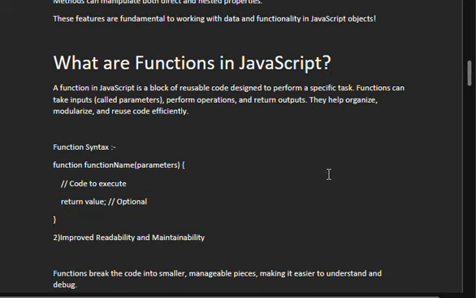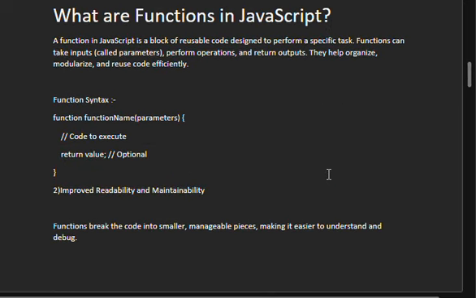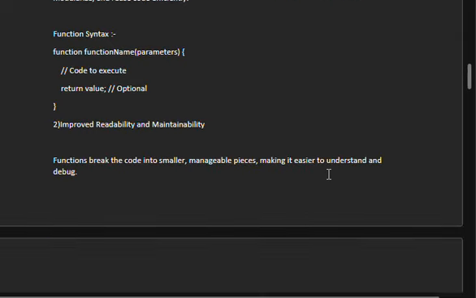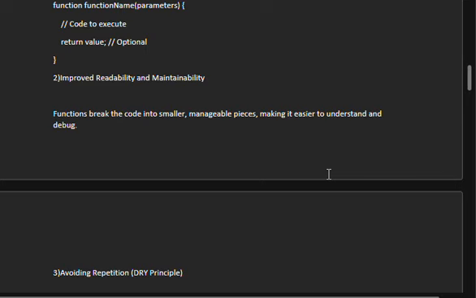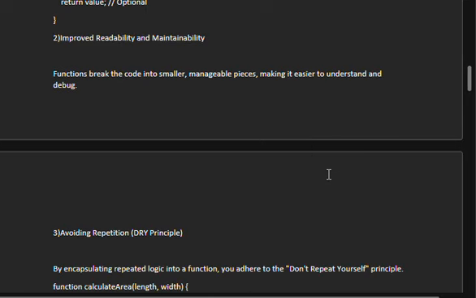What are functions in JavaScript? A function in JavaScript is a block of reusable code designed to perform a specific task. Functions can take inputs called parameters, perform operations, and return outputs. They help organize, modularize, and reuse code efficiently. The syntax of a function. This is next: it improves readability and maintainability.